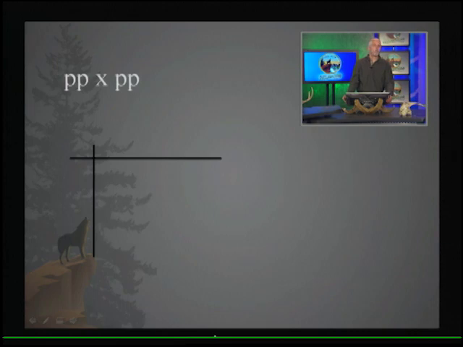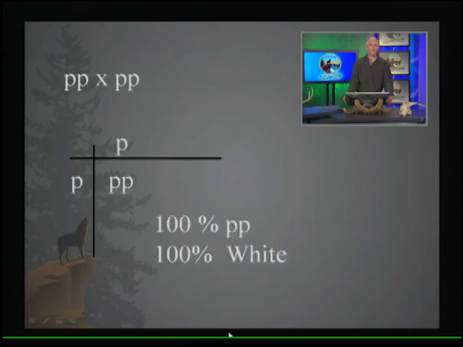Okay, what if we cross homozygous recessive times homozygous recessive? Again, we'll put the possible gamete types of one parent on one axis, the possible gamete types of the other parent on the other axis, and see what the possible outcomes are. So in this case, everybody's got recessive alleles. So all of the sperm will carry recessive alleles. All of the eggs will carry recessive alleles. So if any sperm and any egg come together, there's only one possible outcome, 100% homozygous recessive, which would mean 100% white flowers.